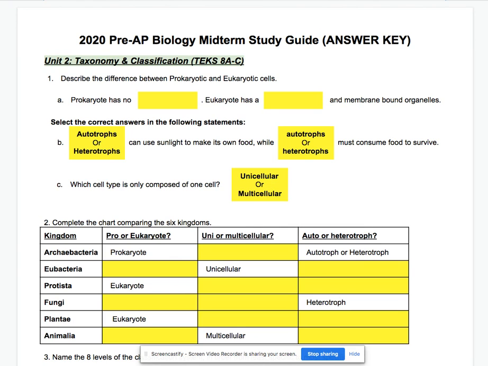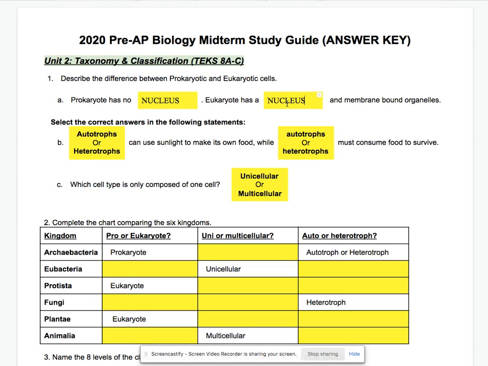Number 1 says to describe the difference between prokaryotic and eukaryotic cells. Well, the main difference is that prokaryotic cells have no nucleus, and eukaryotic cells do have a nucleus. They also have membrane-bound organelles. Those are going to be your mitochondria, chloroplasts, smooth and rough endoplasmic reticulum. So prokaryotic cells do not have those organelles, only eukaryotic cells do.